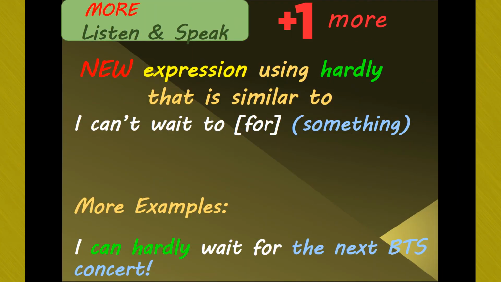I can hardly wait for the next BTS concert. Means I can't wait for the next BTS concert. You really want it to happen soon. But the words are not the same. They are different, and hardly is placed before the verb.